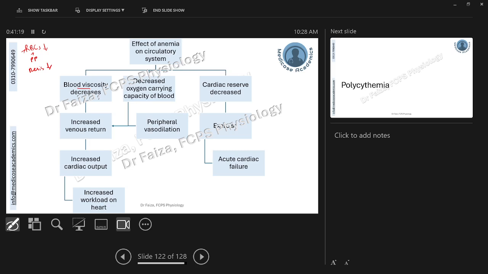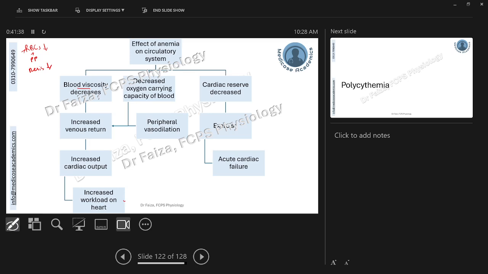There is going to be increased venous return to the heart. When there is increased venous return to the heart, there is going to be an increased cardiac output, ultimately leading to an increased workload on the heart. Simply by reducing the blood viscosity, the workload on the heart was increased.